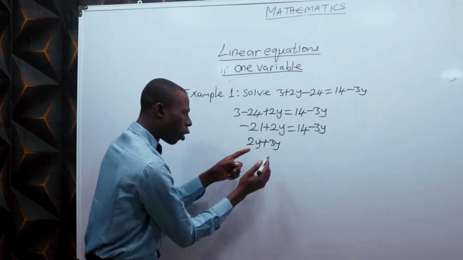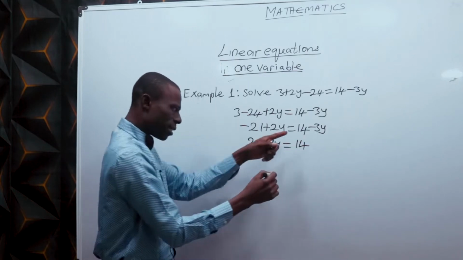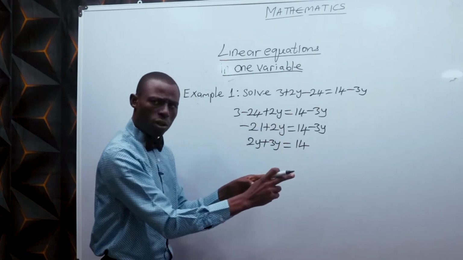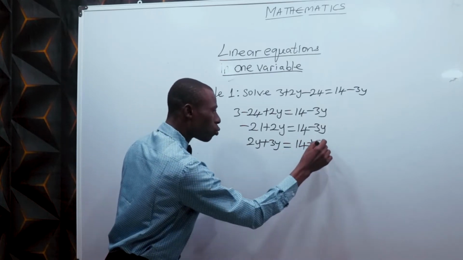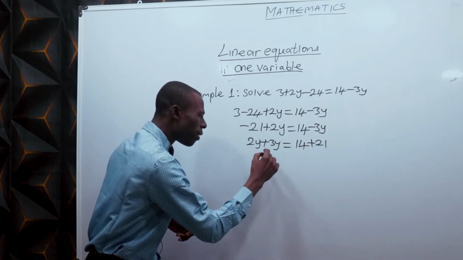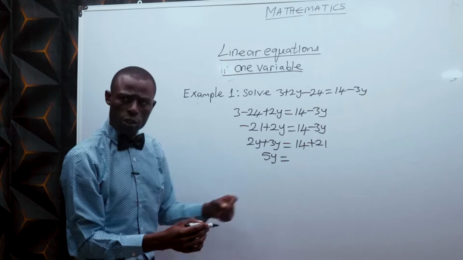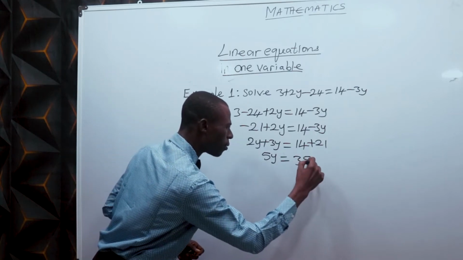So this becomes plus 3y, which is equal to 14, that is there. You now take minus 21 across the same equal sign to go and meet 14, and it will become plus 21. 2y plus 3y gives 5y, which is equal to 14 plus 21. 14 plus 21 is 35.